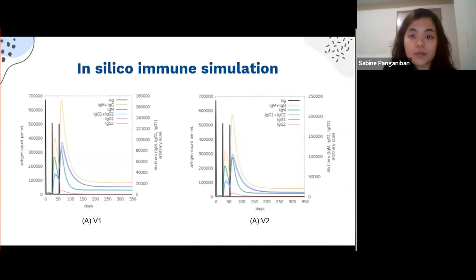So to investigate the immune response, the C-ImmSim server can be used. Shown in the figure is the antigen and immunoglobulins. Naturally, an overall increase in immune response should be evident after repeated exposure to the antigen. V2 has a more decent response when it comes to antibody production as compared to V1, at the y-axis of the antibody titer. In both secondary and tertiary responses, high levels of immunoglobulin activity can be seen, as seen in both figures.